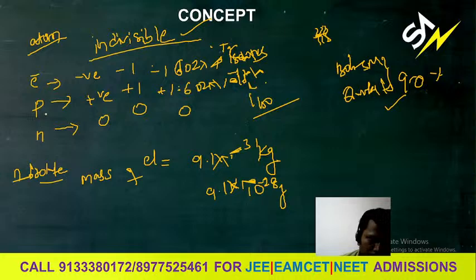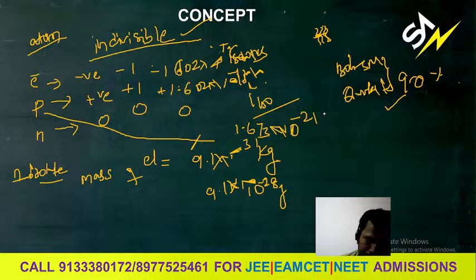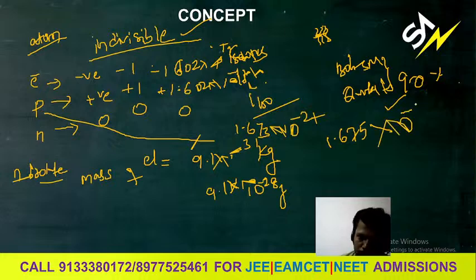When it comes to the proton mass, you can write 1.673 into 10 to the power of -27 kg. In the same way the neutron mass is 1.675 into 10 to the power of -27 kg. So these are the values.